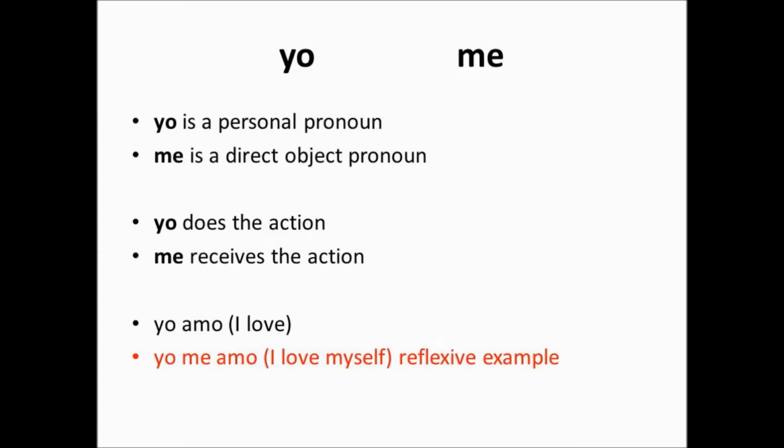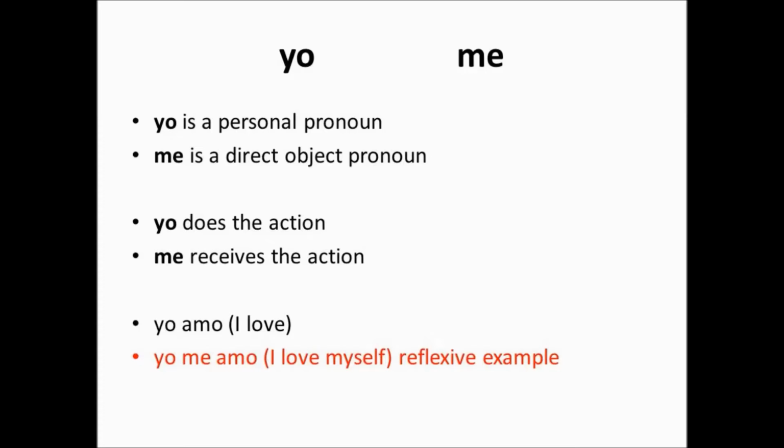I'd like to explain how personal pronouns and direct object pronouns relate to each other in sentences. The first example we'll do is a reflexive example. Reflexive just means it's self-inflicted. It's someone doing something to oneself.